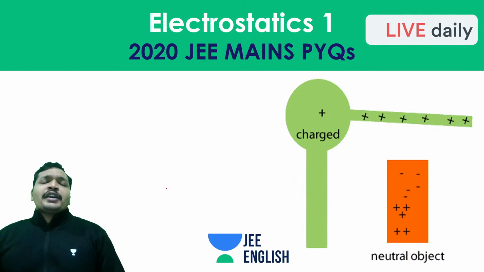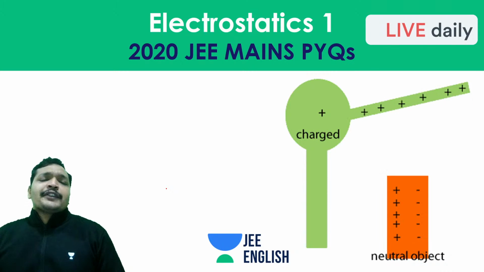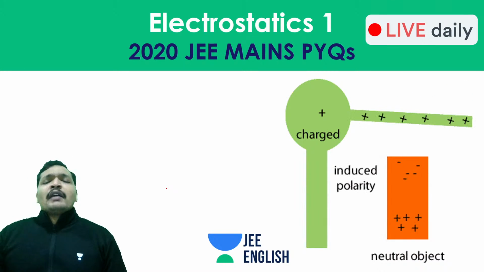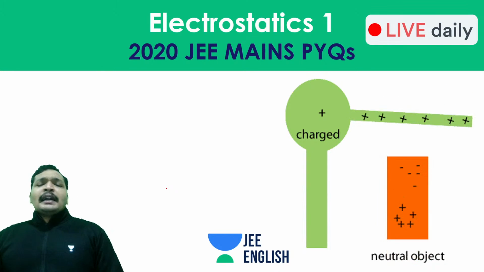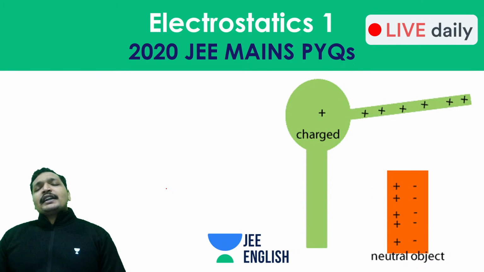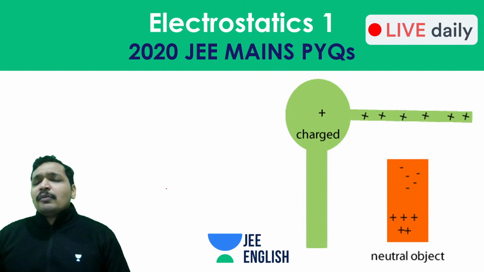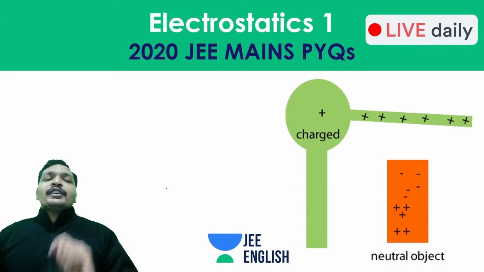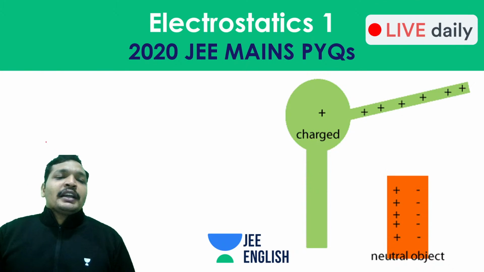But that is what you have to do if you are seeing a specific topic from which you're getting hyper complex questions. That is something that you may want to omit, right? But yeah, electrostatics is not one such topic. It's a very easy topic, students. It's definitely the easiest topic among many of them. I would say it's the most easiest topic. And today we are going to get into 2020 PYQs.